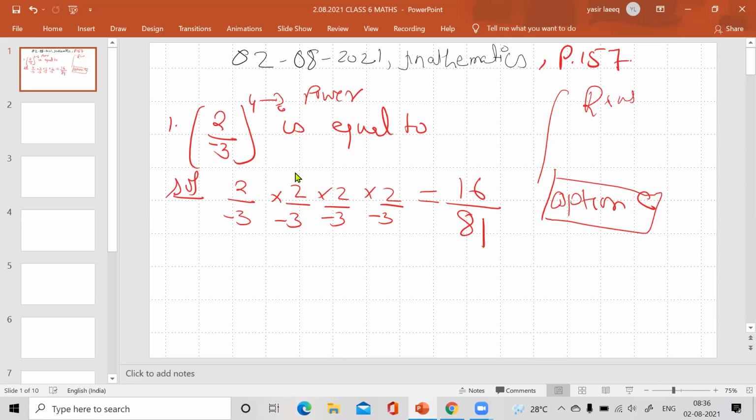If the power is even, then your answer will contain a positive sign. If the power is odd, then the answer will have a negative sign. Remember this thing. Yes, Mantasha, is it clear now? Yes, Hannah, please lower your hand if you don't have any query.